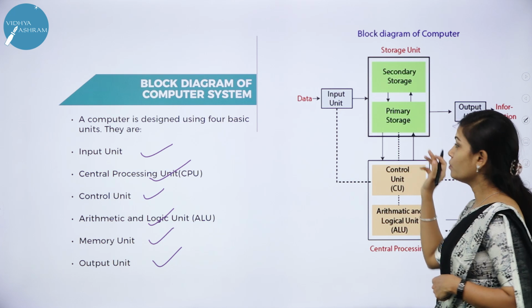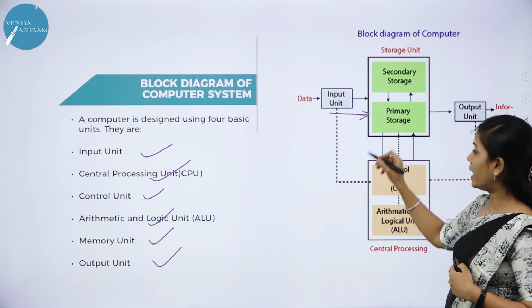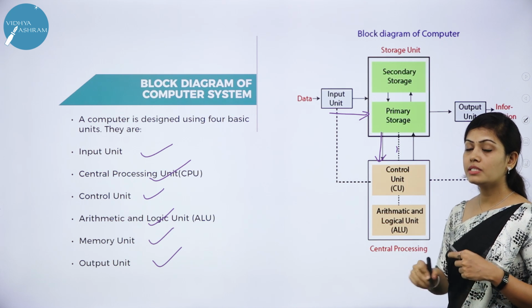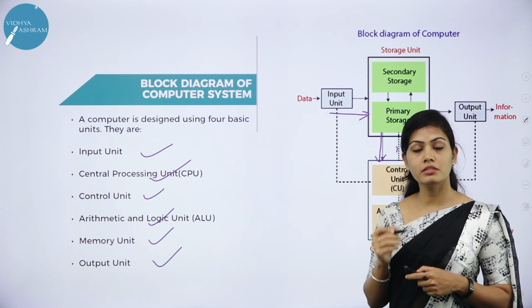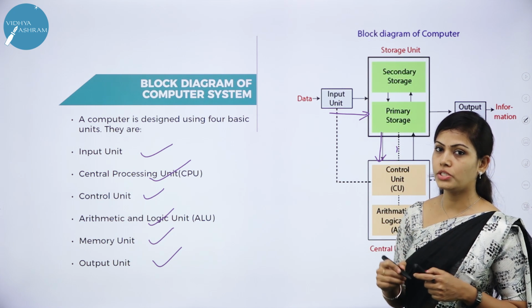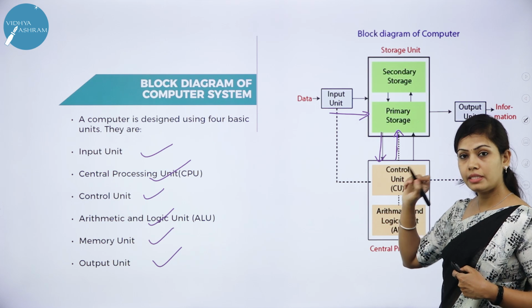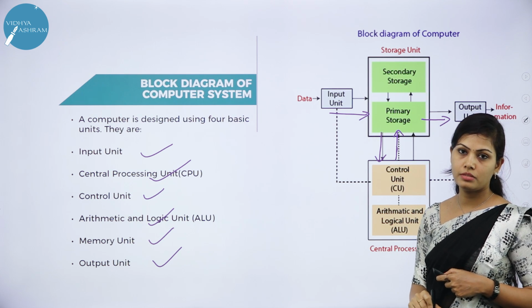The data flows from input unit to storage unit and then to central processing unit. Once the data is processed in CPU, the processed data, in the sense information, is sent back to the storage unit and then the processed data is sent to the output unit.